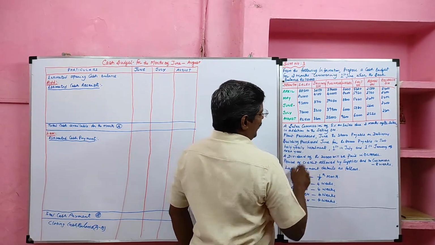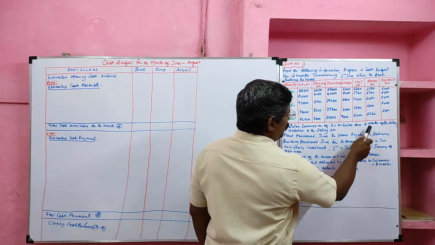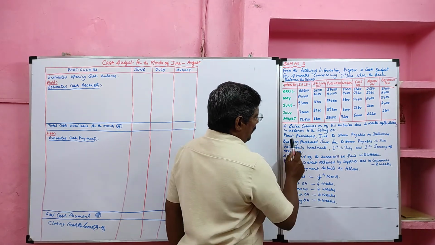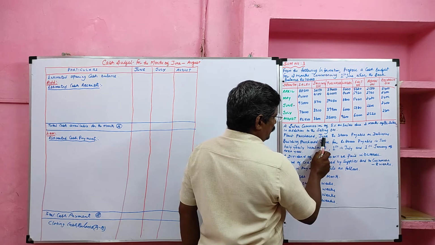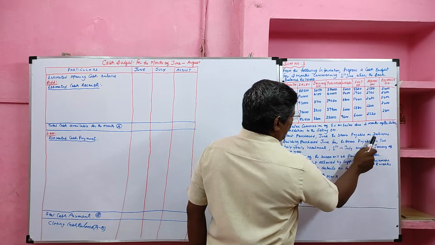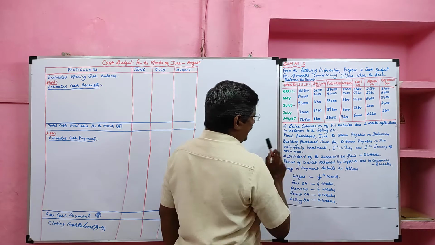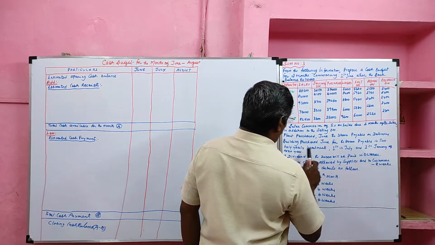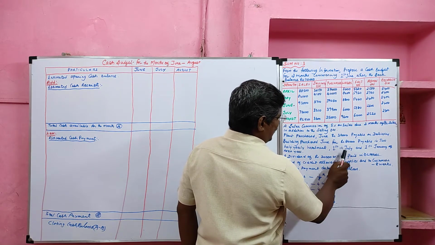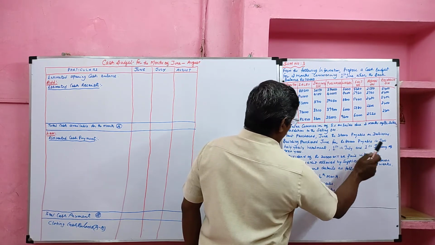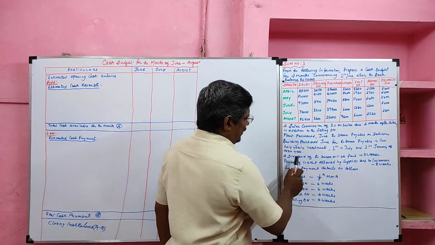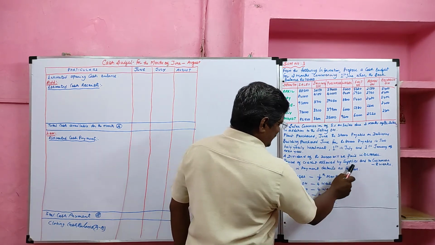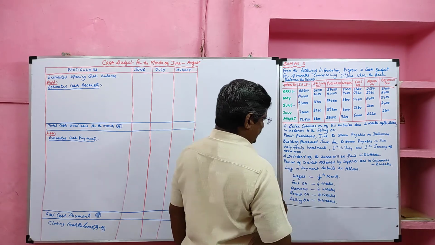A sales commission of 5% on sales due 2 months after sales, in addition to the selling overhead. Plant purchased in June, rupees 38,000, payable on delivery. Building purchased in June for rupees 80,000, payable in 2 half-yearly installments, first in July and second on 1st January of next year. A dividend of 20,000 will be paid in October. Period of credit allowed by supplier and to the customer is 8 weeks.